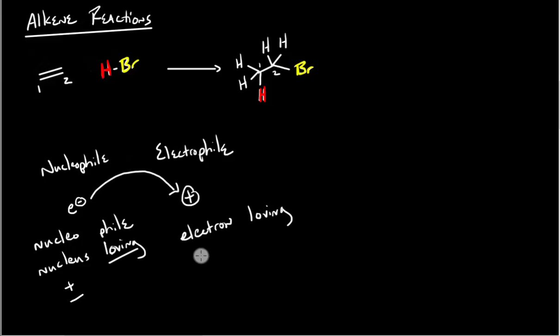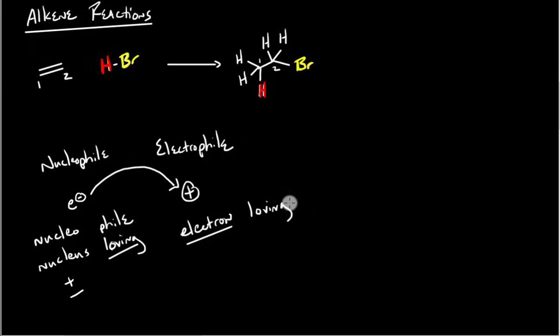You always love what you don't have, so the electrophile would love to be around some extra electrons. It's going to be very electron loving. Because electrophiles are very electron loving, they're really happy to be attacked by something that has a formal negative charge or a partial negative charge.